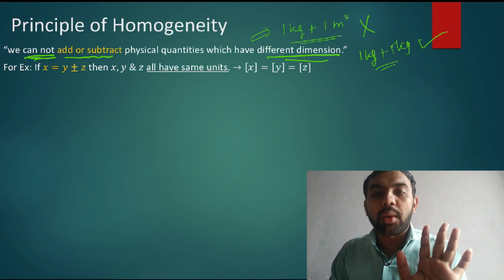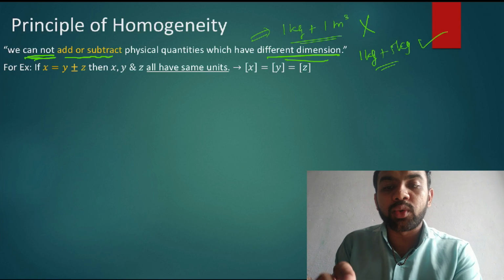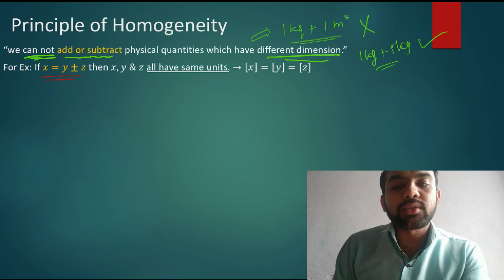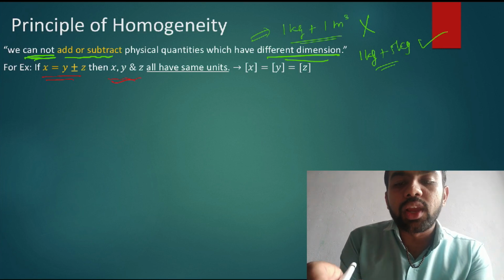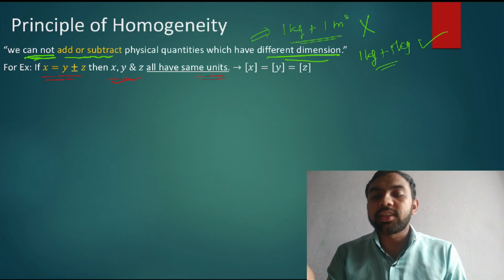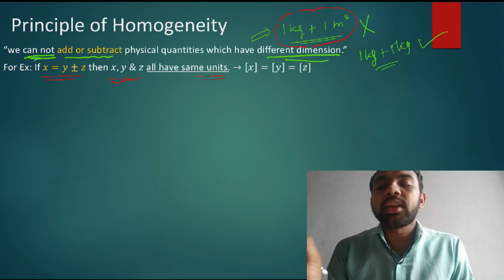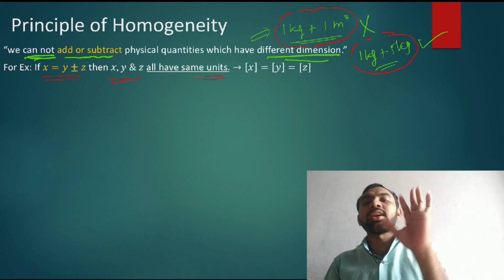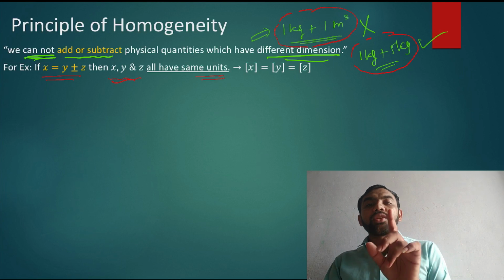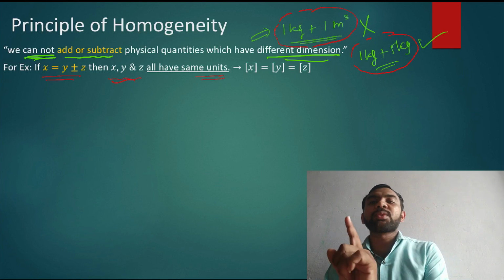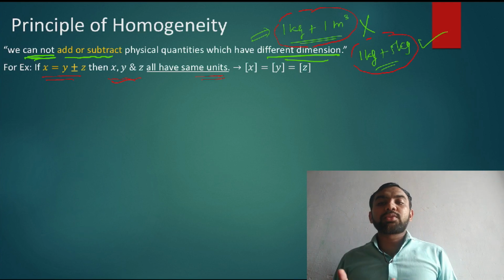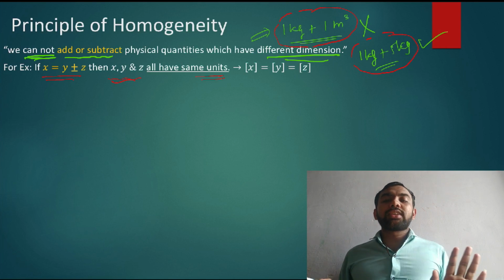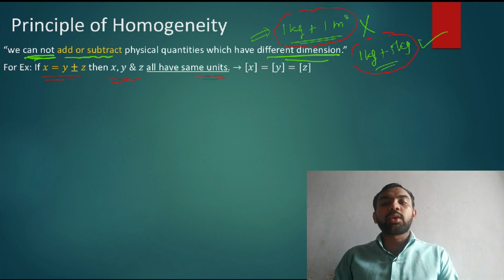So this is the basic topic. Now one example is given to us. If x is equal to y plus or minus z, then x, y and z all have the same units. If the units are different, then it is not possible, but if the units are the same, like 1 kg and 5 kg, then our total answer is 6 kg. Then dimension of x must be equal to dimension of y must be equal to dimension of z. All of you guys must remember this properly. Dimension of x is equal to dimension of y is equal to dimension of z. Okay, not this example, sorry, this is the principle of homogeneity, first rule.